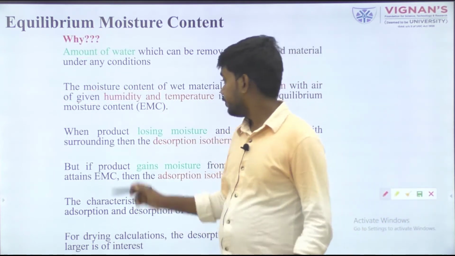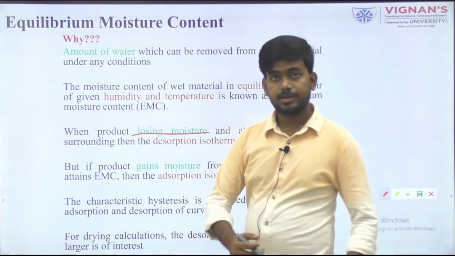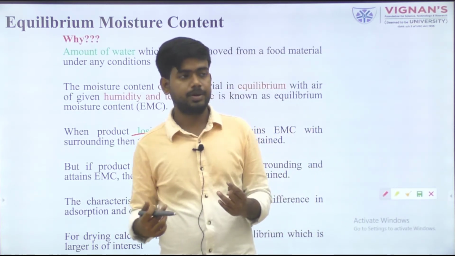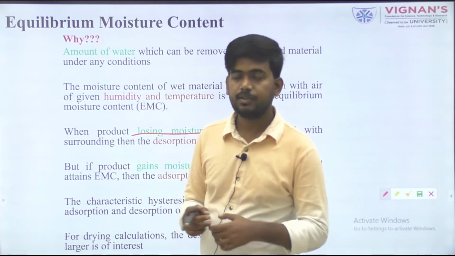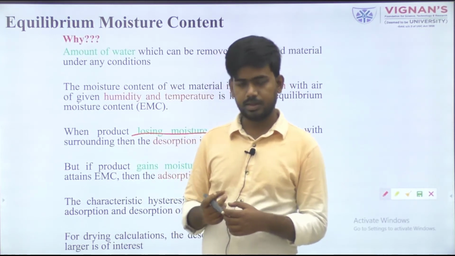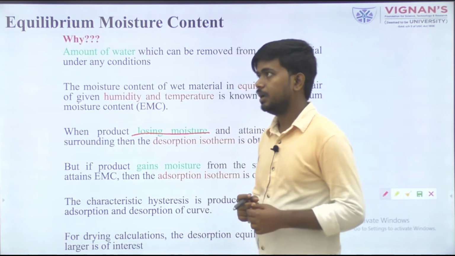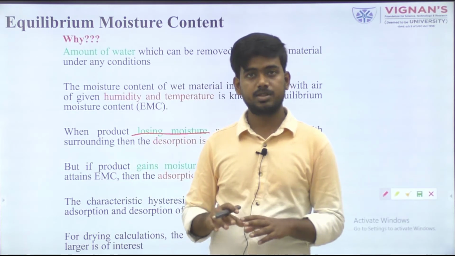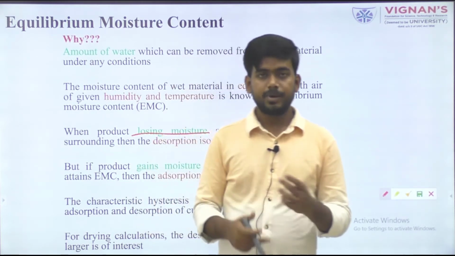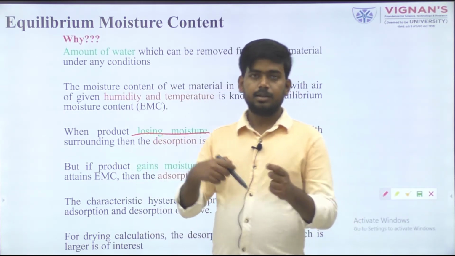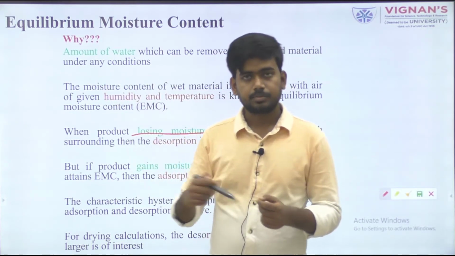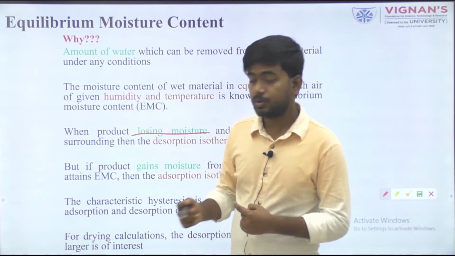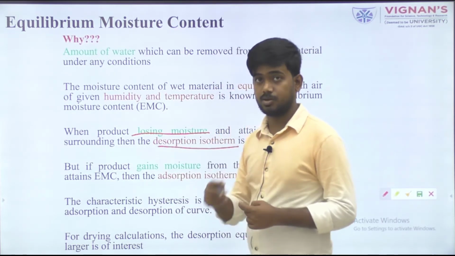So when a product is losing moisture, it has to lose the moisture content. For example, if a product has a moisture content of 70% and then comes to equilibrium condition where the moisture content is 30%, that means from 70% to 30%, 40% moisture is removed. This condition we can define as desorption isotherm.